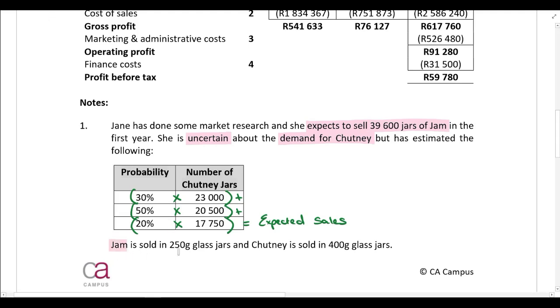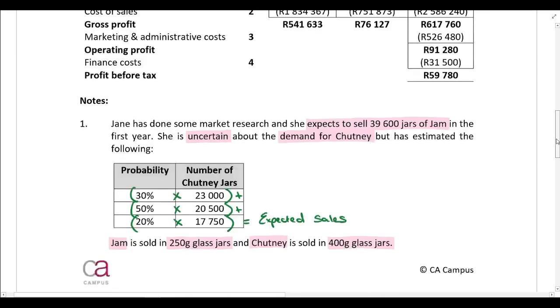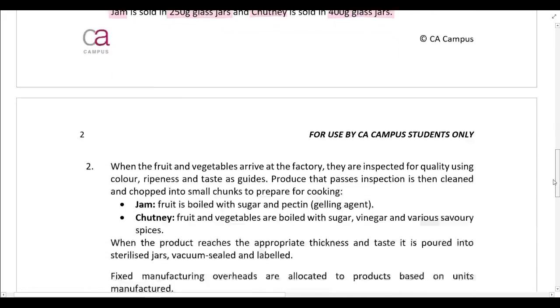Jam is sold in 250-gram glass jars, and chutney is sold in 400-gram glass jars. Okay, so for jam, 1 unit is equal to 250 grams, and for chutney, 1 unit is equal to 400 grams. Then next, we have information relating to cost of sales. So let's just go and read note 2.